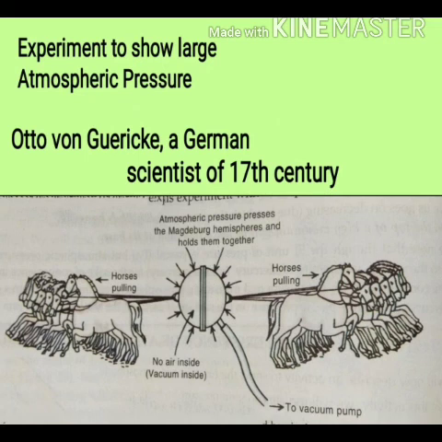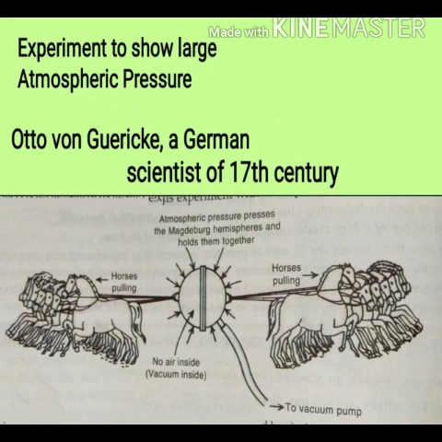Now one more concept is given to you in the last, from the scientist Otto von Guericke, a German scientist of the 17th century. This scientist has also explained how large the atmospheric pressure is. He invented a pump to extract the air out of a vessel.